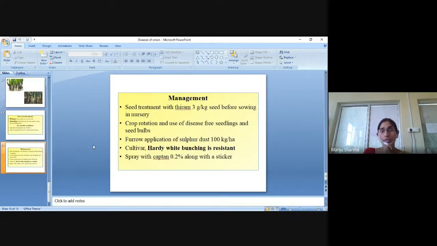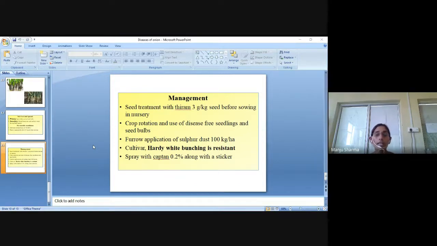Their management: we have to manage the disease by seed treatment with thiram, 3 gram per kg seed before sowing in nursery, crop rotation and use of disease-free seedlings and seed balls. Then furrow application of sulfur dust, 100 kg per hectare.